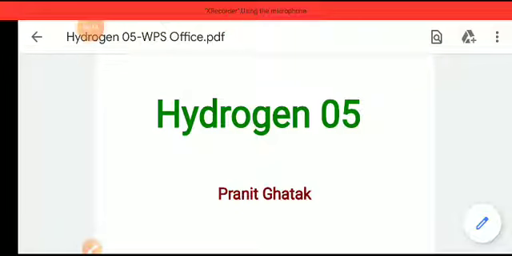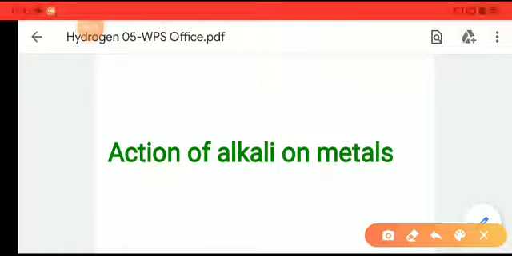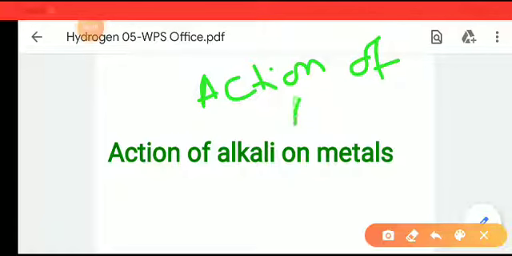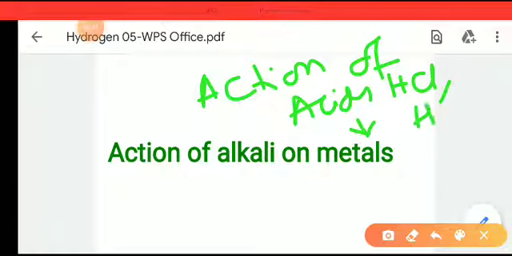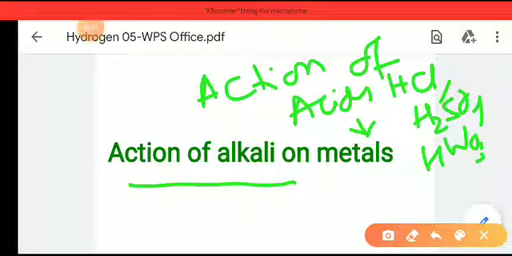Okay, so let's begin. The topic of the day is action of alkali on metals. In the previous class, we have already seen the action of acids on metals. That is, we have seen the action of HCl, H2SO4 and HNO3 on metals like iron, copper, sodium, potassium, aluminum, etc. In today's class we will be seeing the action of alkali on metals. How will metals react when they are reacting with the alkali?